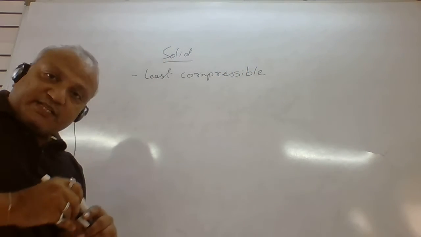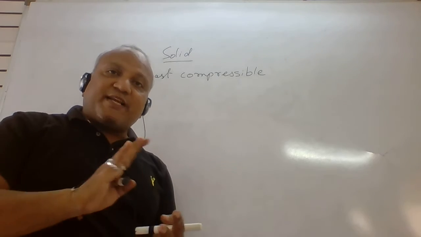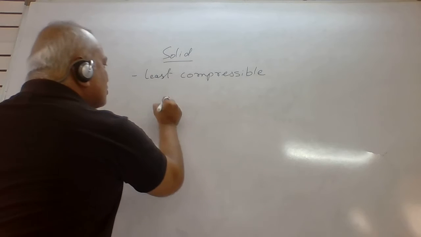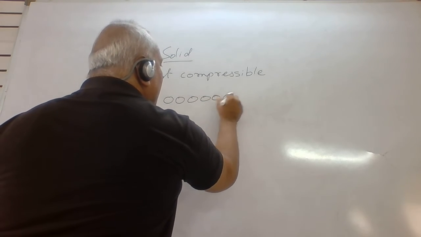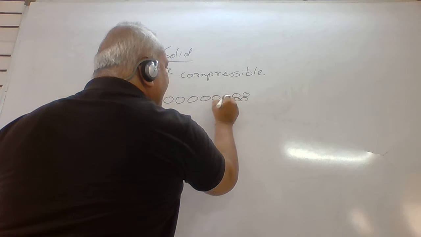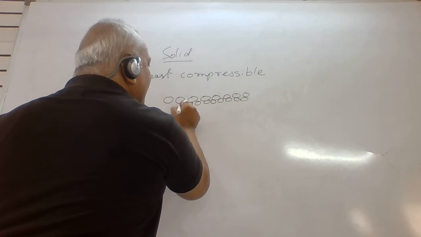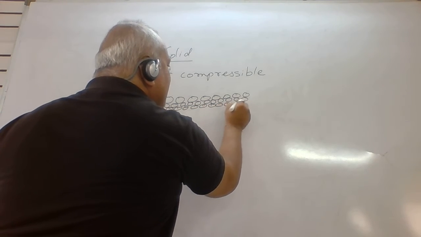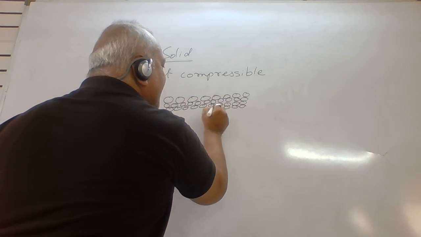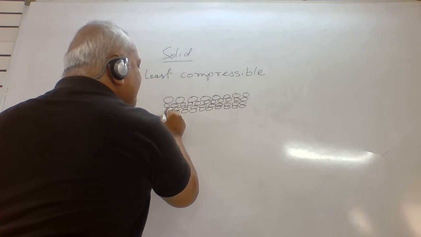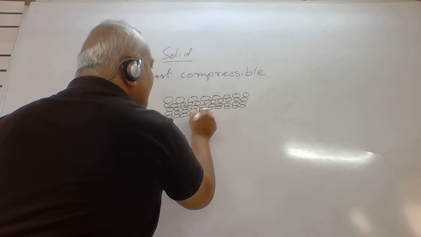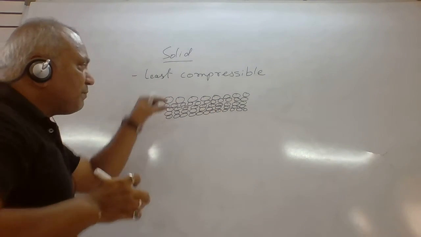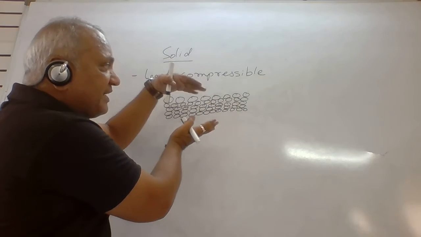What do we mean by compressible? Compressible means we can compress, we can push it. Why is it so? Because in solid matter, the arrangement of particles is very close, and when the particles are very close, there is little space between two particles in the solid state, and when there is no space between two particles, we cannot compress it.